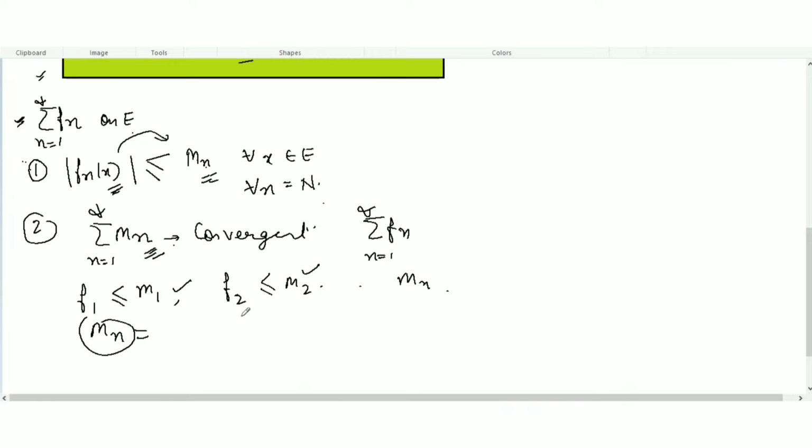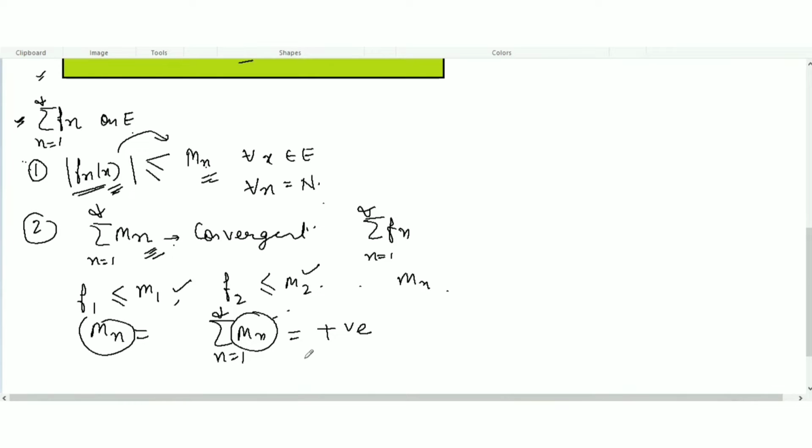Then Mn, n equal to 1 to infinity, will be a series of positive real numbers. Now this series of Mn should be convergent. If this series that you have created is convergent, then you can say that this original series will be convergent.